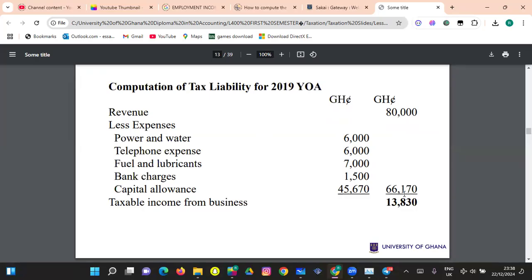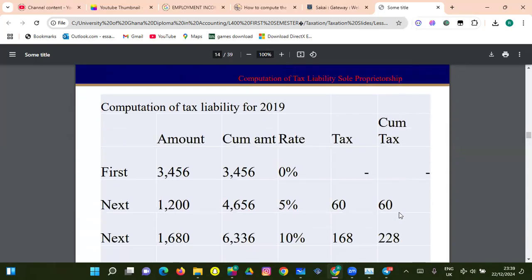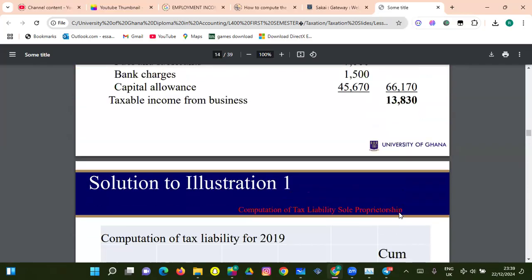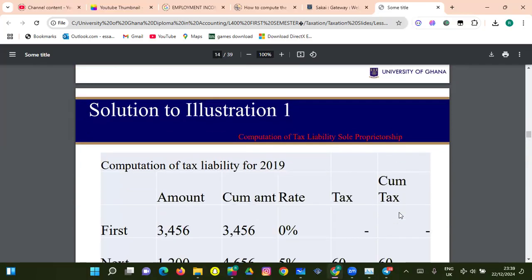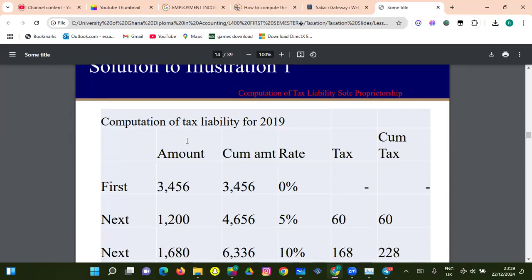This is the total allowable deductions. Then we take it out of the revenue, and we get the taxable income from business. This taxable income from business is then taxed in the computation of tax liability for 2019.